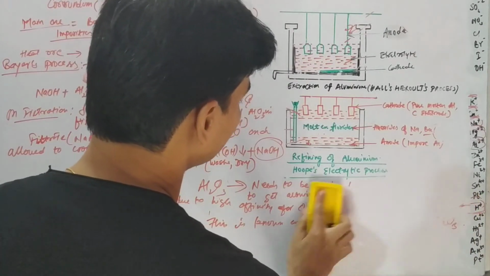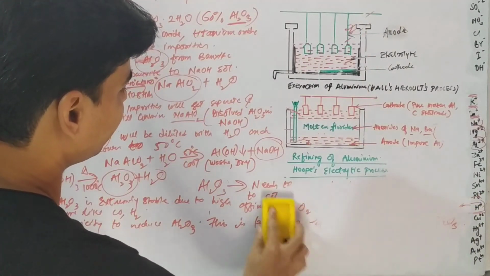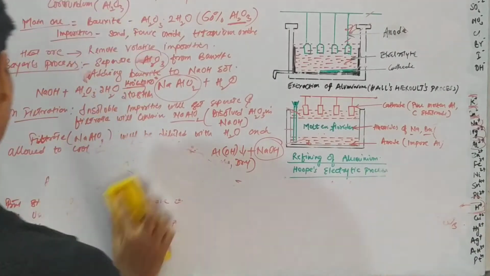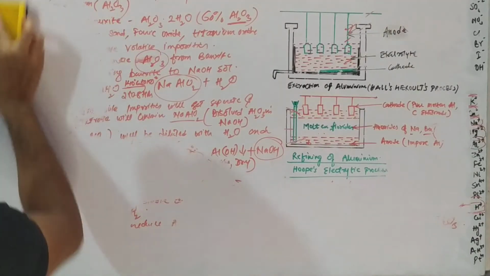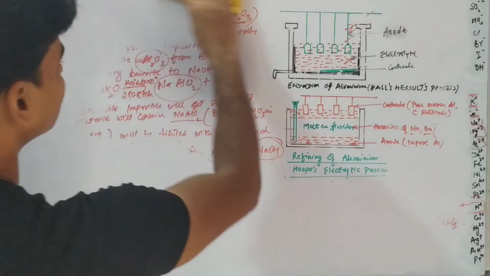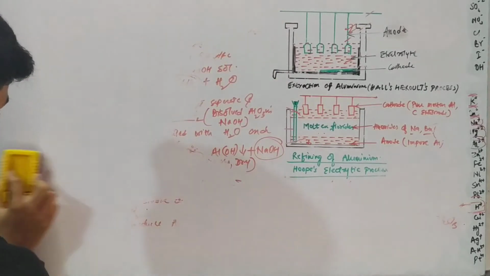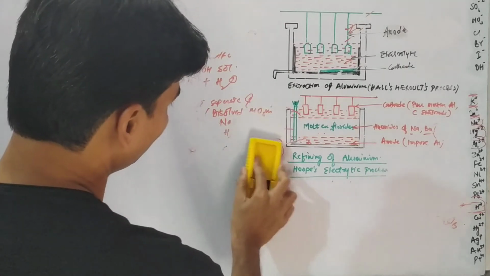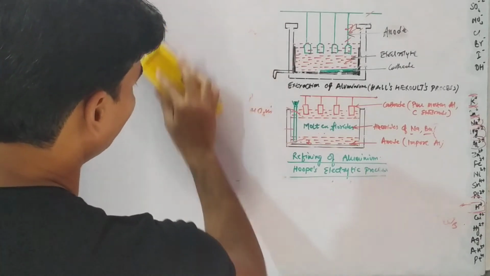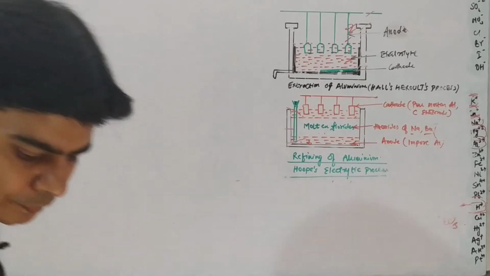So this is the diagram that we have for electrolytic reduction of alumina, right? In electrolytic reduction of alumina, we do electrolysis of alumina in molten state, right?